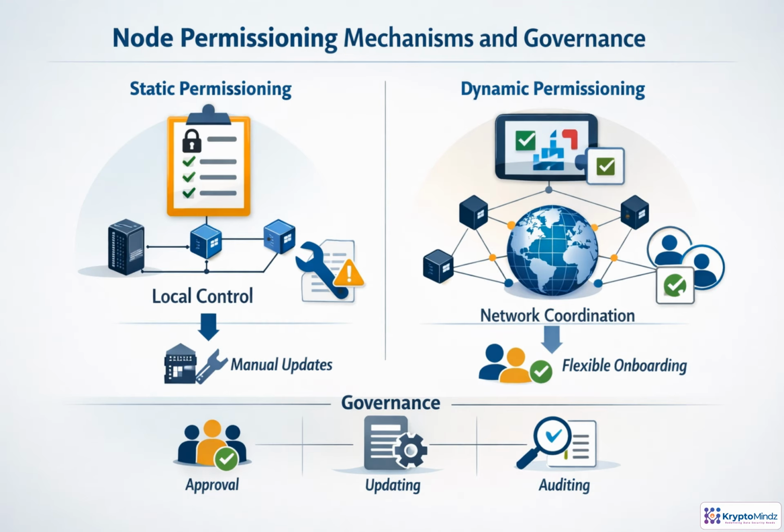The choice of node permissioning model is really a governance choice. Static permissioning keeps rules local and simple, but every change requires careful manual coordination, especially as nodes join or leave. Dynamic permissioning adds network-level coordination, making onboarding and removal smoother as membership evolves. In both cases, the critical control is process. Who validates identity, who approves updates, and who audits changes after they take effect.